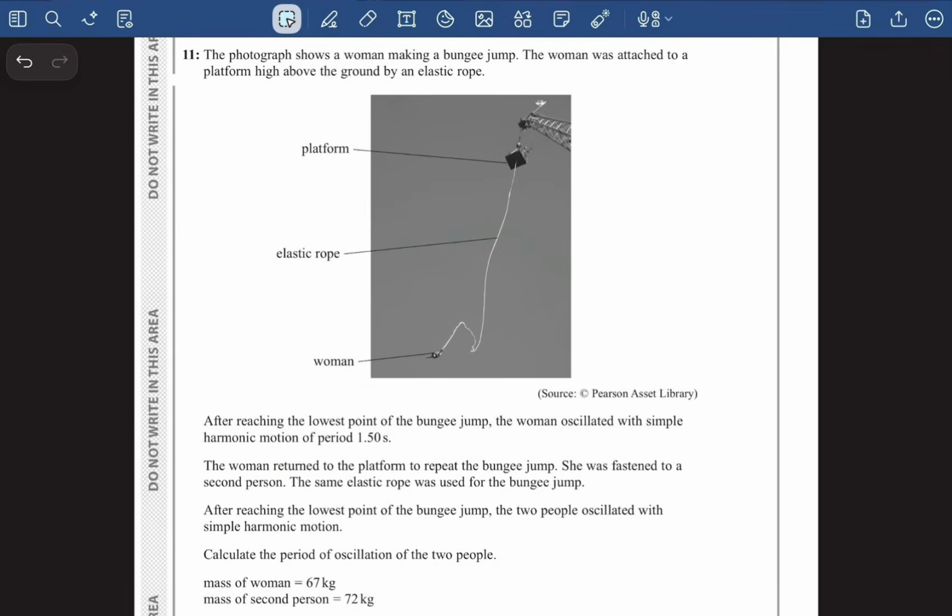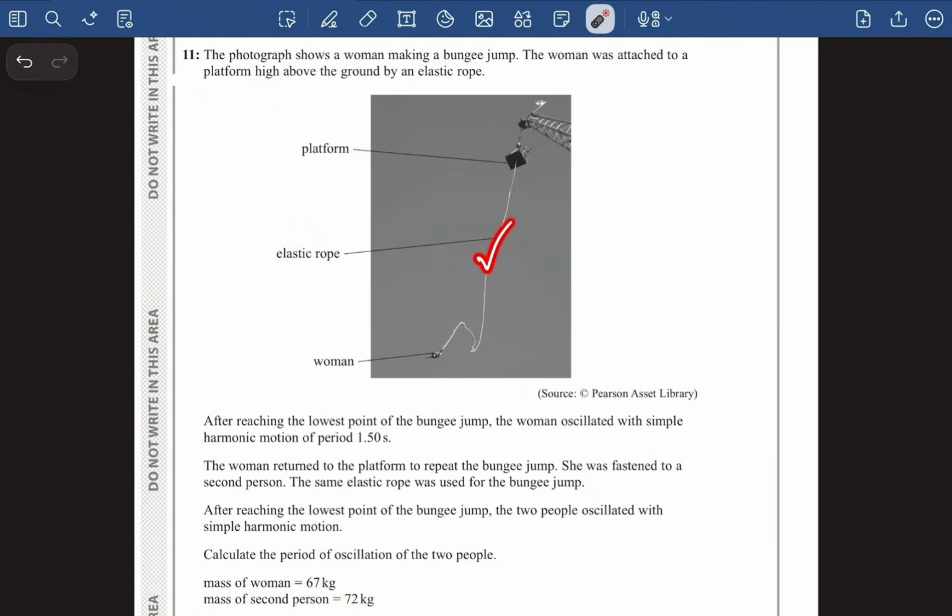The question number 11 says the photograph shows a woman making a bungee jump. The woman was attached to a platform high above the ground by an elastic rope. So yeah, I can see the elastic rope. Hopefully you guys can see as well right here. After reaching the lowest point of the bungee jump, the woman oscillated with simple harmonic motion of 1.5 second. The woman returned to the platform to repeat the bungee jump. She was fastened to a second person. The same elastic rope was used for the bungee jump.